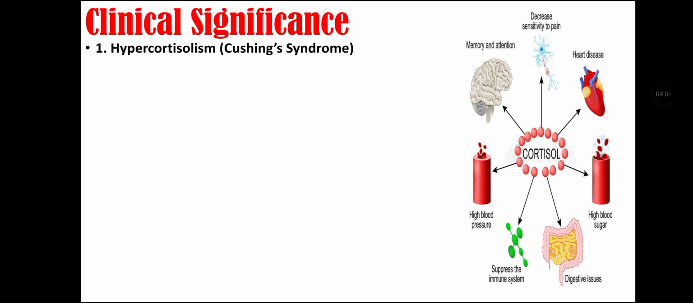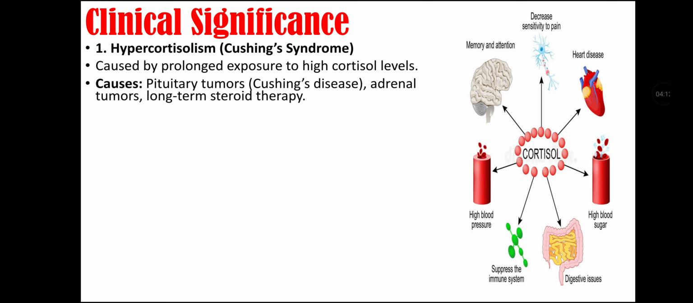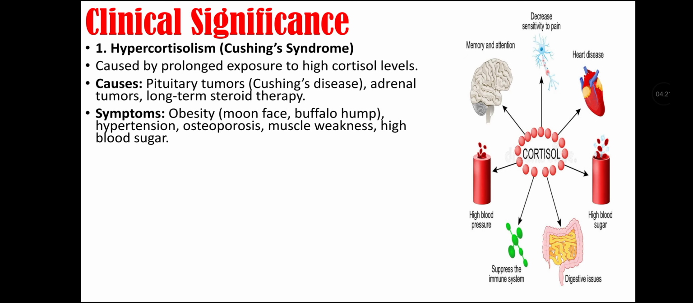First is hypercortisolism, that is also called Cushing syndrome. It is caused by prolonged exposure to high cortisol level. Its causes may include pituitary tumors, that is called Cushing disease, adrenal tumor, and long-term steroid therapy. Its symptoms include obesity, moon face and buffalo hump especially, hypertension, osteoporosis, muscle weakness, and high blood sugar.